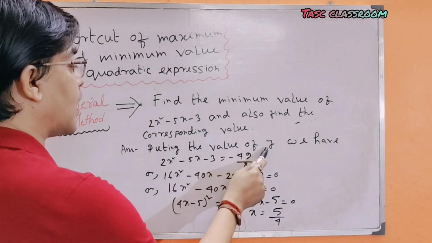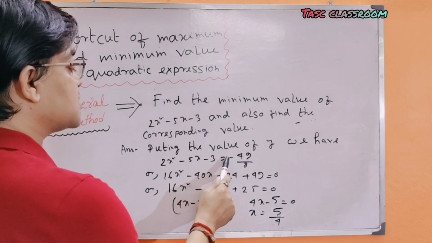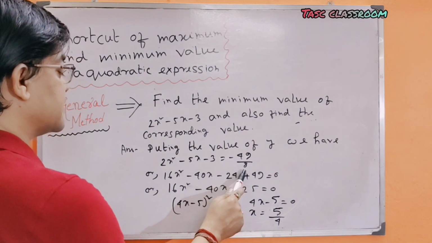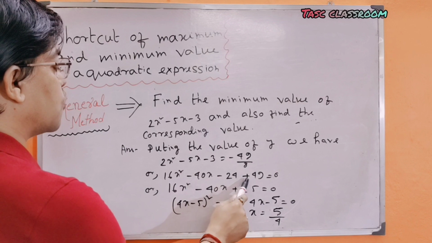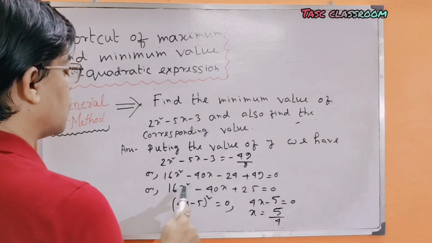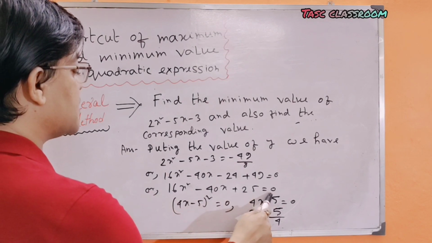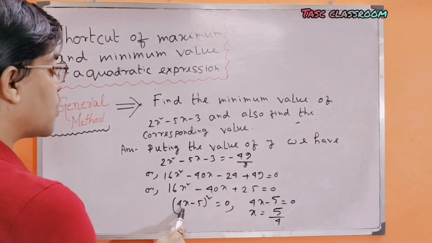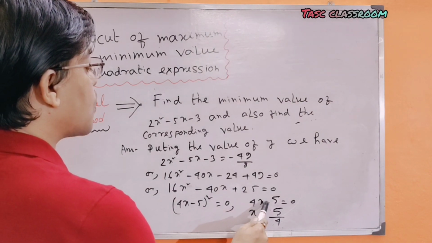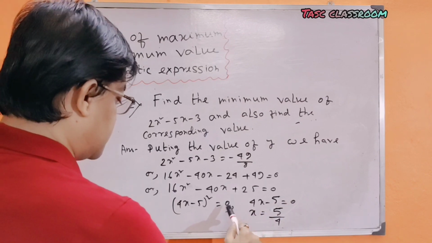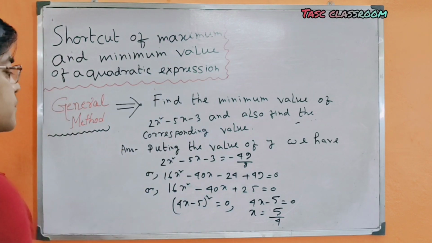Putting the value of y, we have 2x² − 5x − 3 = −49/8, or 16x² − 40x − 24 + 49 = 0, or 16x² − 40x + 25 = 0, or (4x − 5)² = 0, or 4x − 5 = 0, which implies x = 5/4. This is the general method.